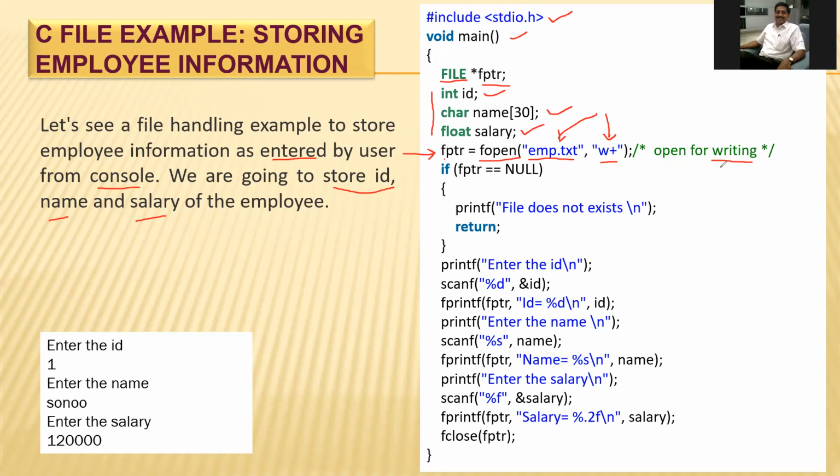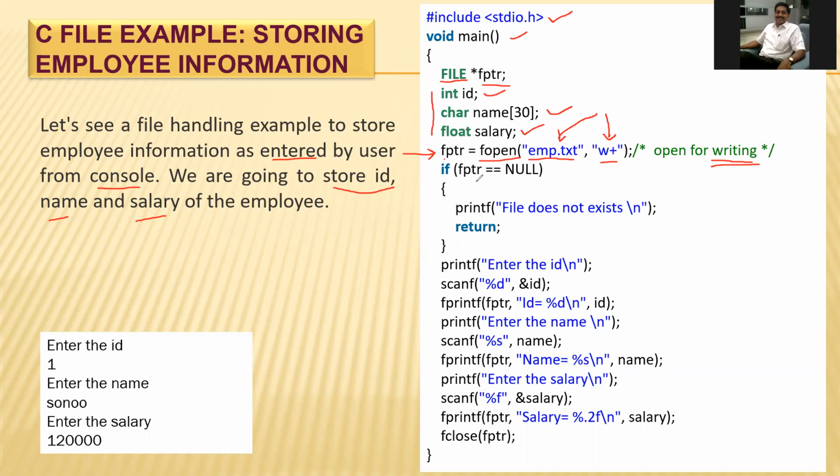Why are we using that file? We are going to create the emp.txt file for writing purposes. Whenever we create any file, we have to write something on that file, otherwise we cannot read any data from it. So emp.txt will be a blank file, but something will get written to that file.